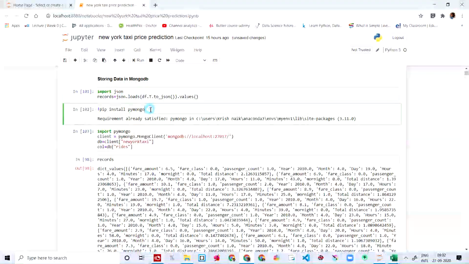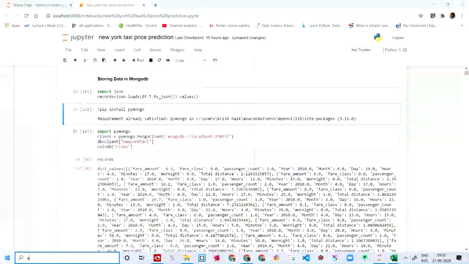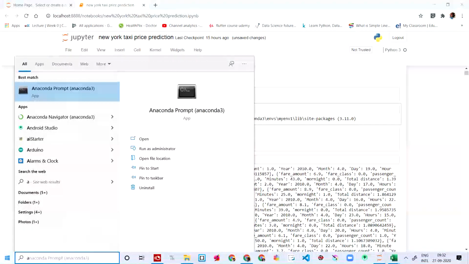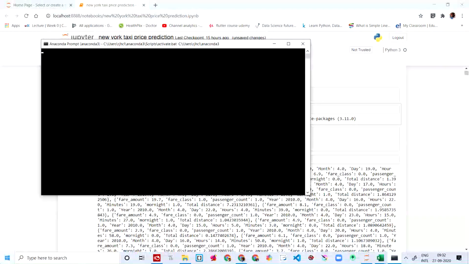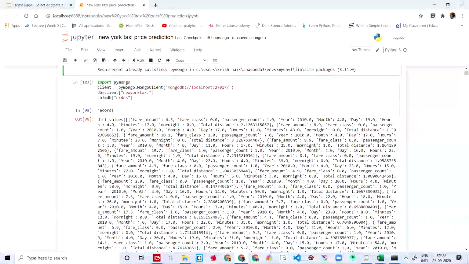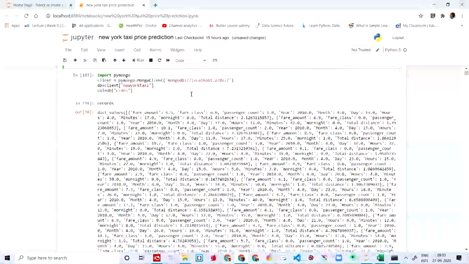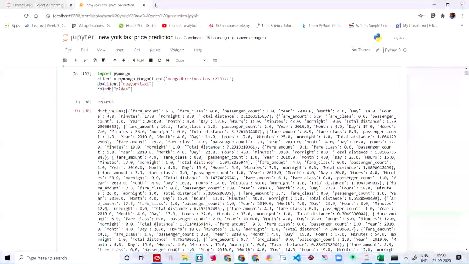And then we are going to install this. You can either put up this line, or you can open Anaconda, come to your terminal and put Anaconda prompt. Just wait for 5 minutes. And then you're going to say import PyMongo. We're going to import it after the download.